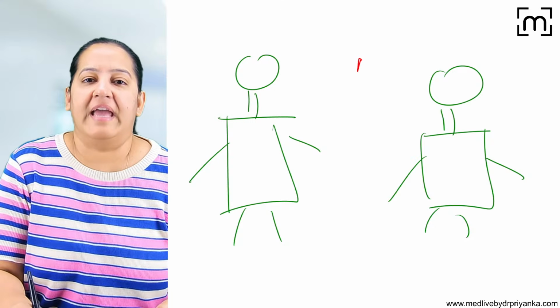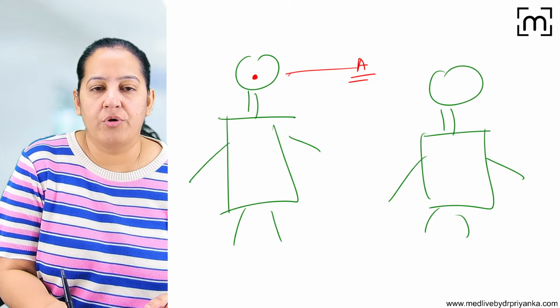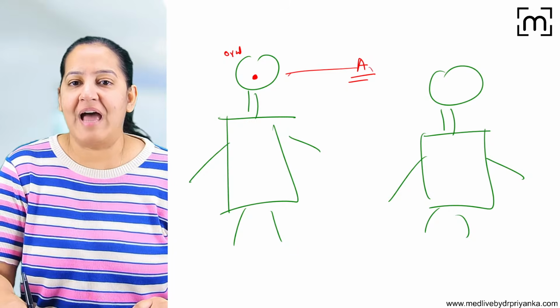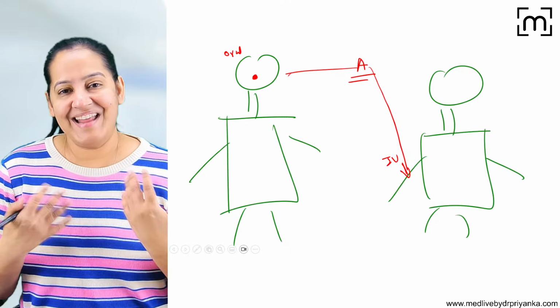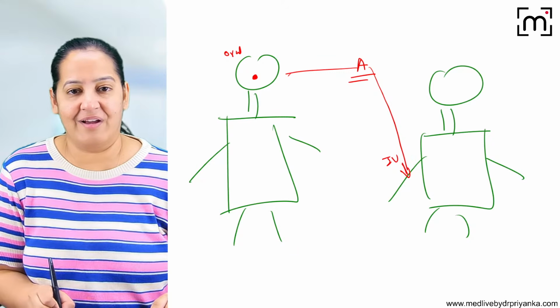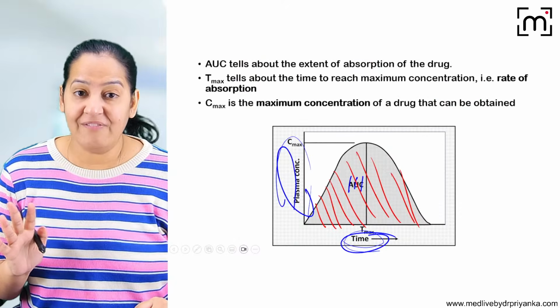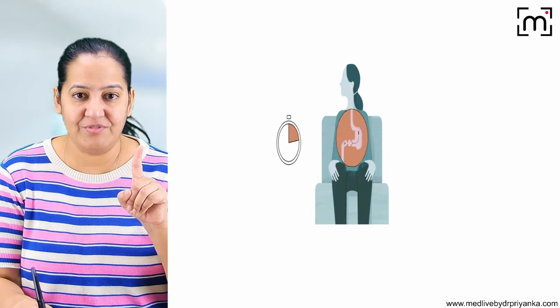And I'm having a drug A. To this person, I have given the drug A by oral route. He has taken it with water. And to this person, I have given the same drug A by IV route. I have injected it directly. And I'm calculating the graph of this also, the same graph. So I will get two graphs. Here the patient is taking it by oral route, my one subject. Can you see?